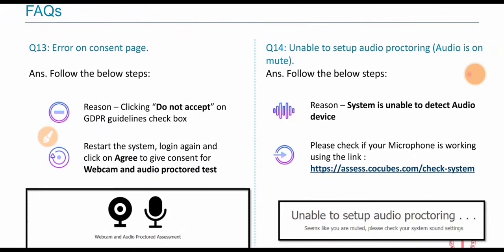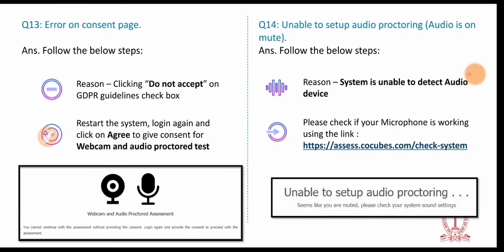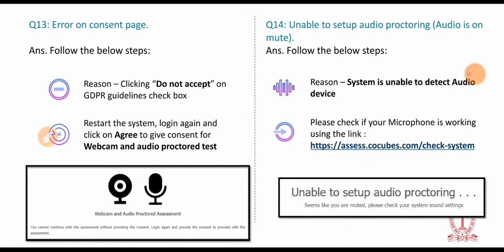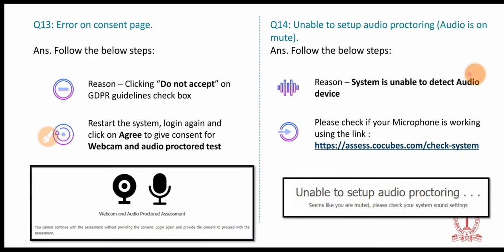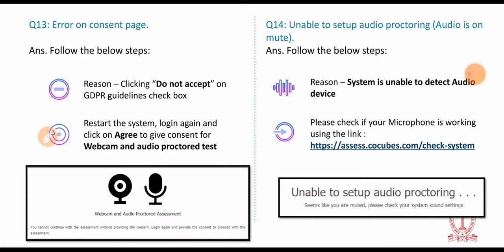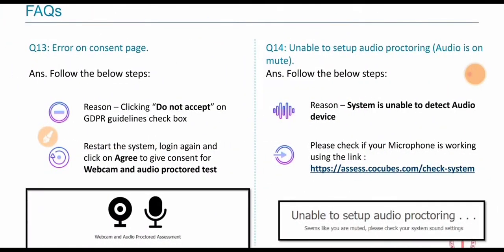Question number 13. Follow the below steps. Reason: clicking "don't accept." Please click accept, so that the webcam will also be accessible. This is the reason the webcam is not shown in the main examination. Please accept the webcam.